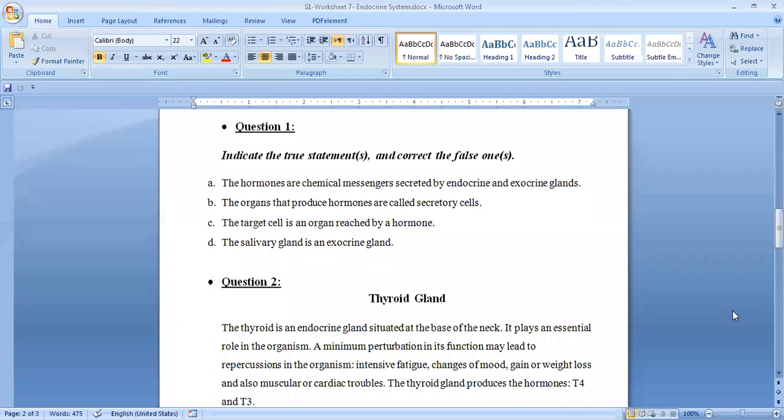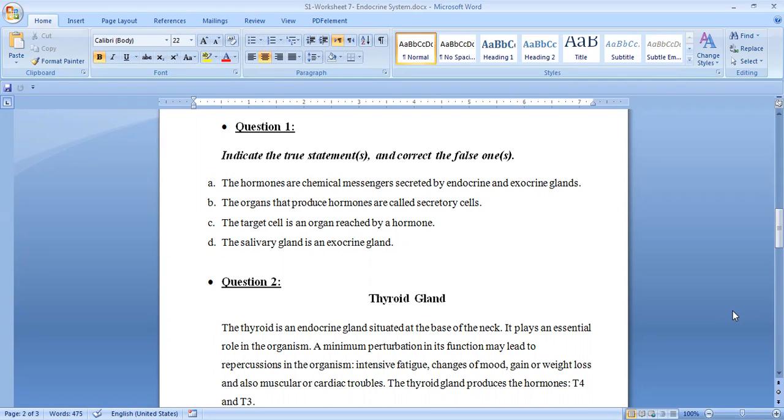Okay, let's see others. Samir Bawab, thank you, Hassan. Samir Bawab, what do you think, Samir? Salivary gland is an exocrine gland. First of all, you have to tell me what is the function of the exocrine gland. What do they do? They secrete hormones into the blood. Which gland? Exocrine or endocrine? Exocrine. Into the blood.